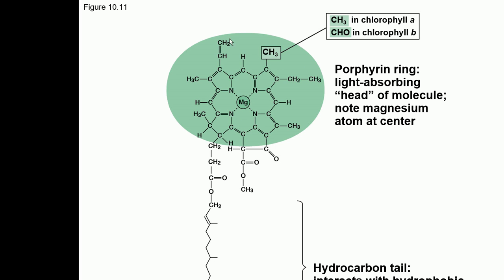And here is the methyl group for chlorophyll A, and instead of the methyl group there is an aldehyde group for chlorophyll B. So the structure of chlorophyll A and B is basically the same, but the only differences are in these functional groups.